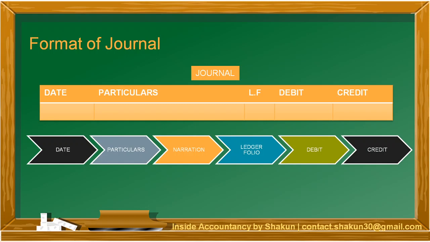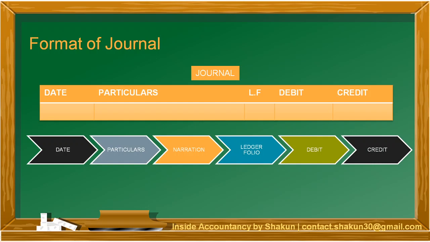So under the date, we are going to first write the year in which the transaction occurred, followed by the month and the date. For example, 2019. In the second line, we'll write April 1. In the particulars column, according to the dual aspect, both aspects are recorded. The debit aspect also and the credit aspect also are recorded under the particulars column. While we record, we call it journal entry.